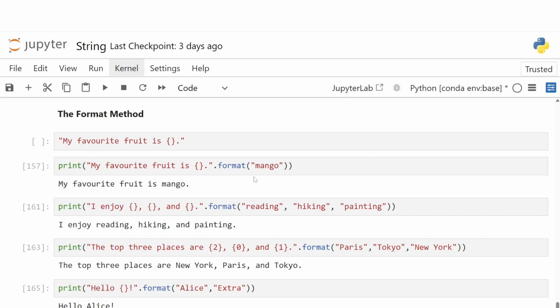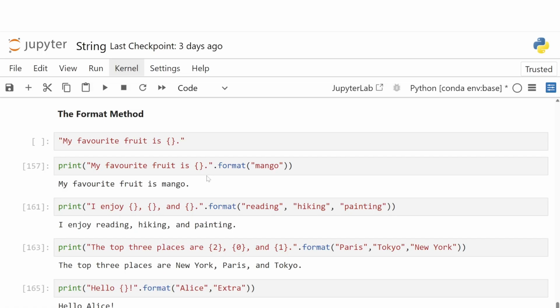So we have print "my favorite fruit is {}". After that we do .format(mango). Now when we run this, Python replaces the curly braces with the value mango. So the output becomes: my favorite fruit is mango. You can change mango to any other value and it will substitute it in the placeholder.